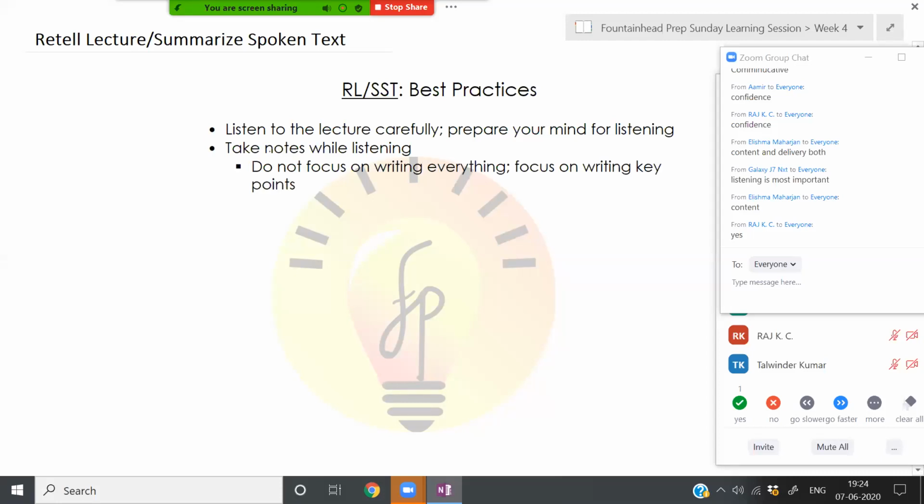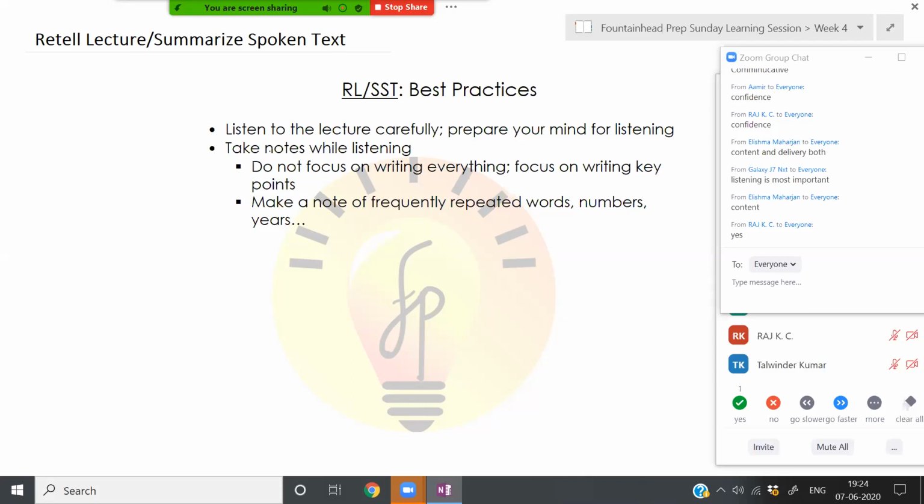Now, when you're taking notes, do not focus on writing all that is mentioned in the lecture. Only focus on writing key points. Make a note of frequently repeated words. In the previous slide, I explained that if the lecturer is talking about geography, let's say, multiple times, understand that it's a keyword. That is something you cannot afford to miss, especially when you're doing SST, Summarize Spoken Text, because you are writing it down.